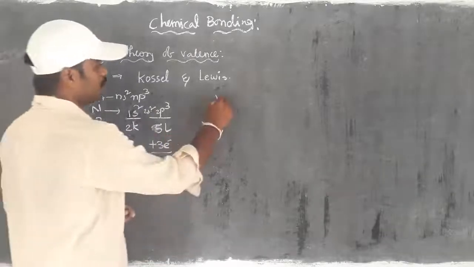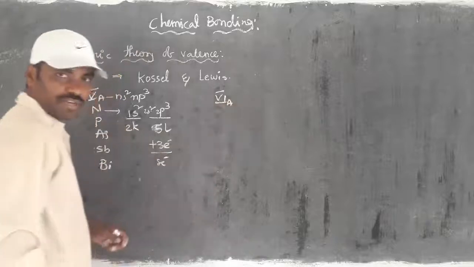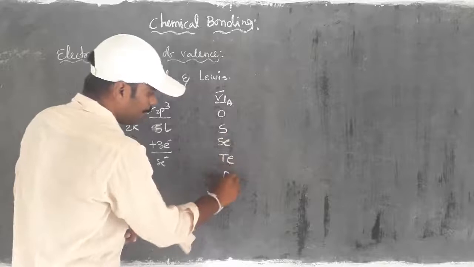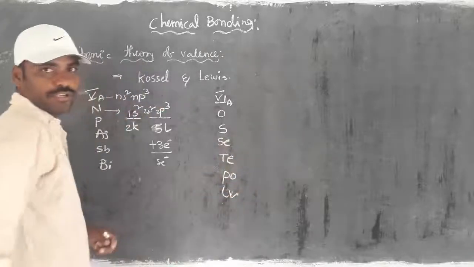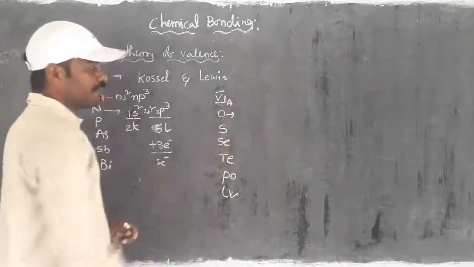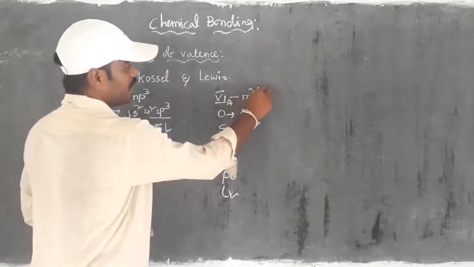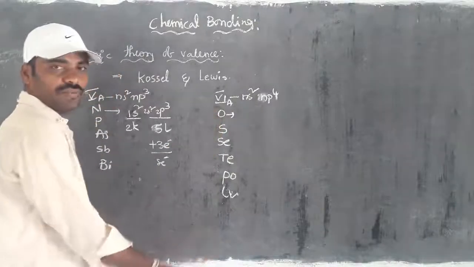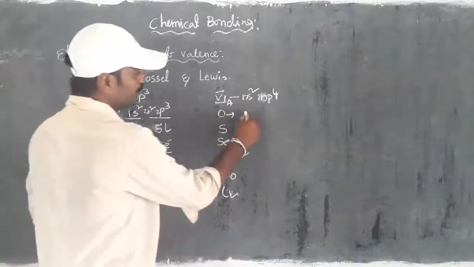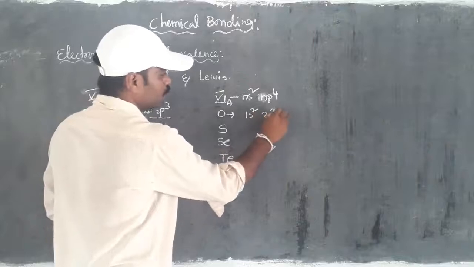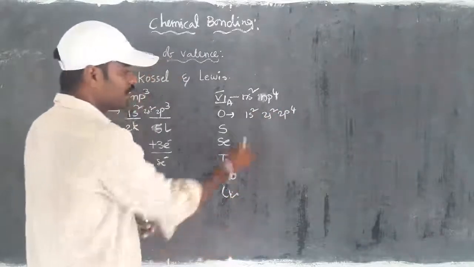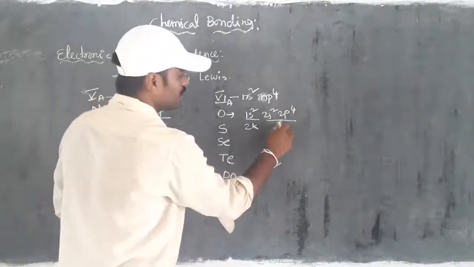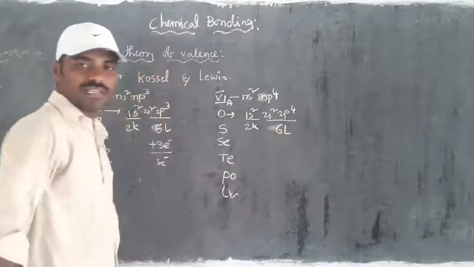In the same way, if you look into the 6A group, already we are familiar: oxygen, sulfur, selenium, tellurium, polonium and livermorium. Right? In that, if you inspect the general configuration, that is ns2, np4. I am taking the help of the example oxygen. For that, we can write 1s2, 2s2, 2p4. Then 1s2 means K shell, and 2s2, 2p4 means simply we can write 6 in the L shell.